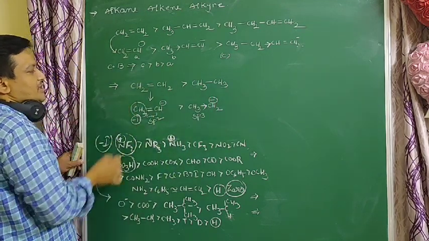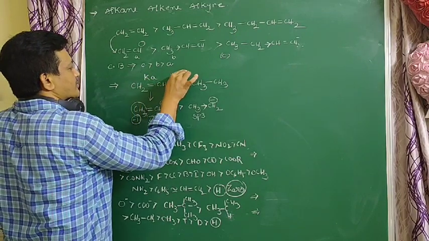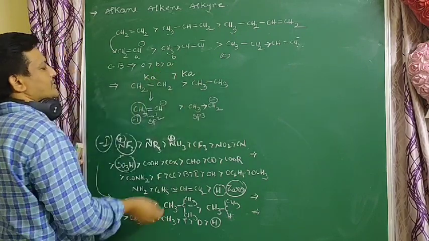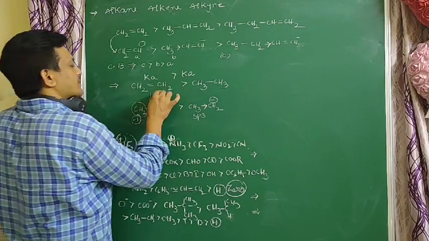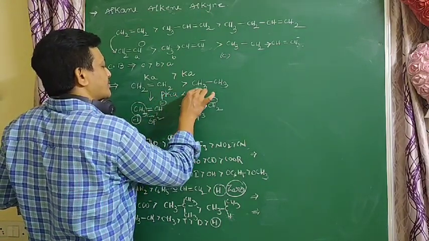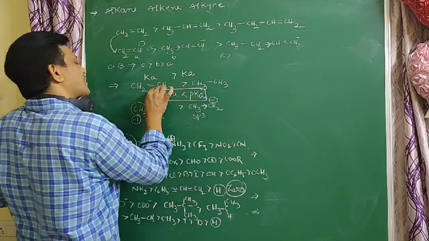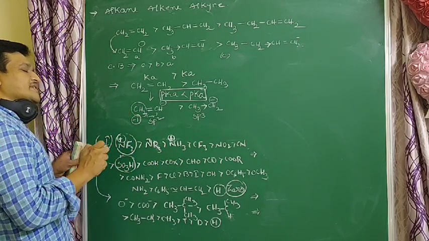So which one has more Ka? This has more Ka when compared to this. Which one has more pKa? This has a lower pKa than this compound. These are very important, students. Alkenes are more acidic. Why?